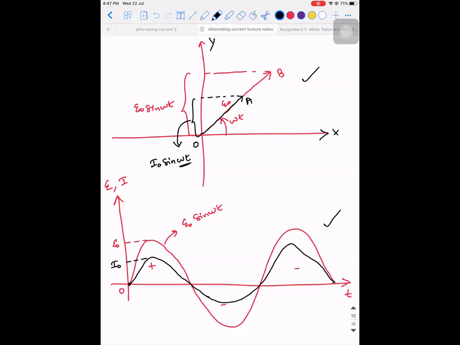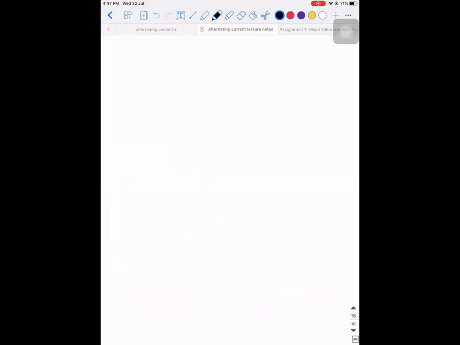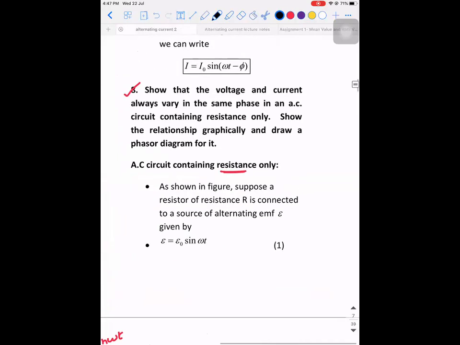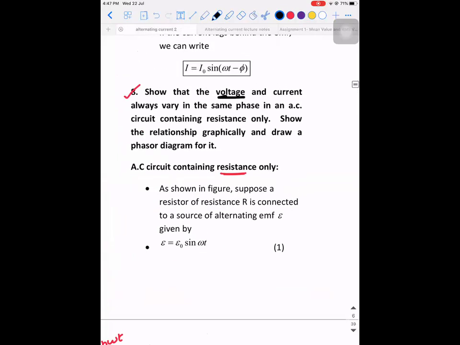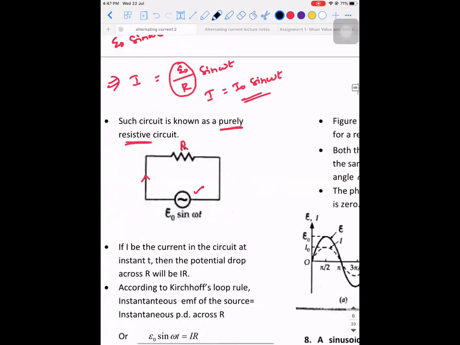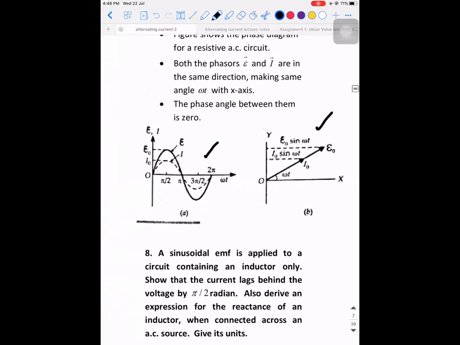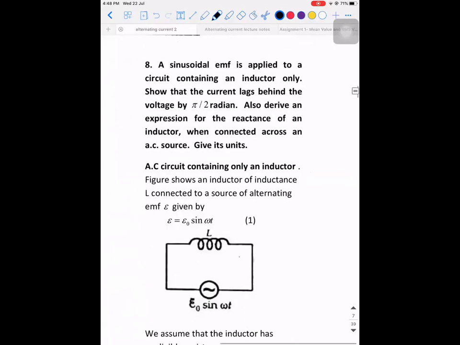Are you guys able to understand? Yes, sir. Okay, so that's what the heading is. Show that the voltage and current always vary in the same phase in an AC circuit containing only a resistor. So what I've shown is the graphical representation, and I've shown you the phasor diagram also. The next is,